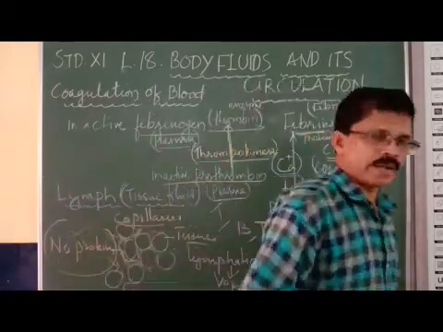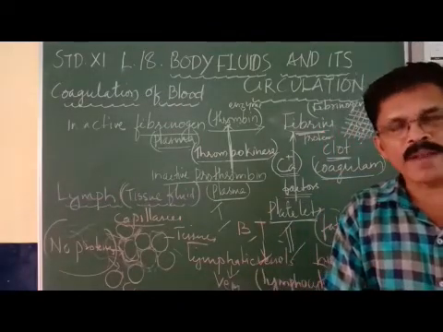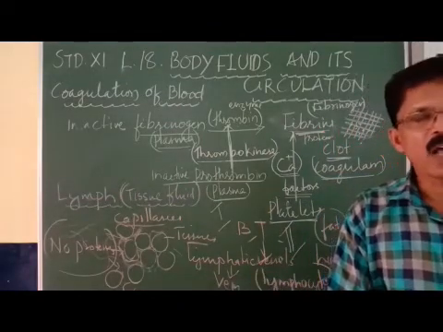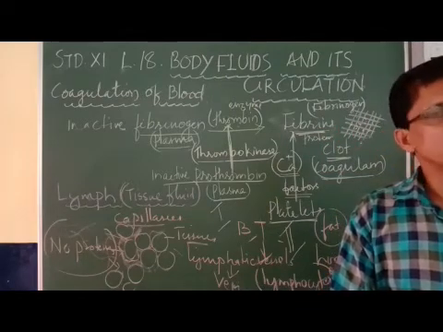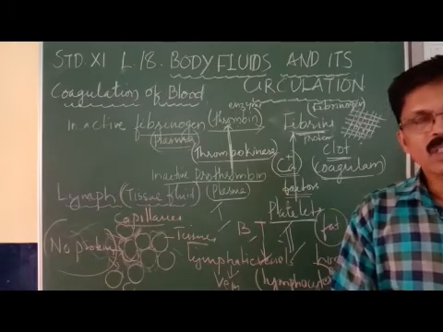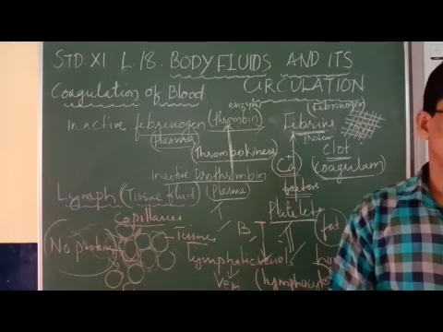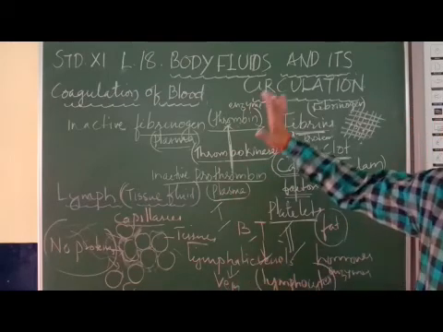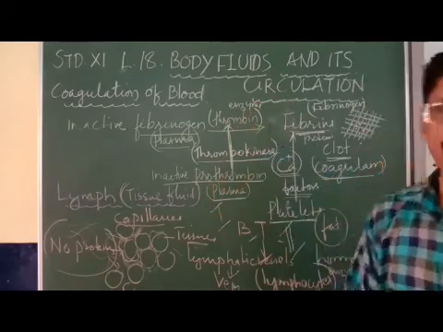Lymphocytes are of two categories, T lymphocytes and B lymphocytes, which produce antibodies in our body, and antibodies can kill the antigenic pathogens. Such action will strengthen our immune system. I hope you got this idea. First one is coagulation of blood and second one is lymph. Very clear?